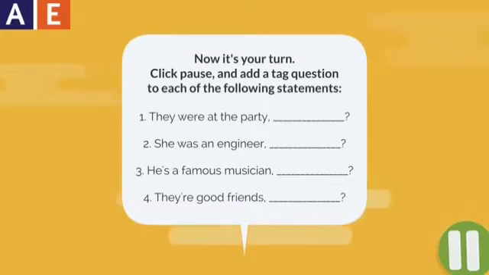So now it's your turn, children. Click the pause and add a tag question to each of the following statements. They were at the party. Then we use were as a helping verb is given to us. Weren't they? She was an engineer. Wasn't she? He is a famous musician, isn't he? They are good friends.